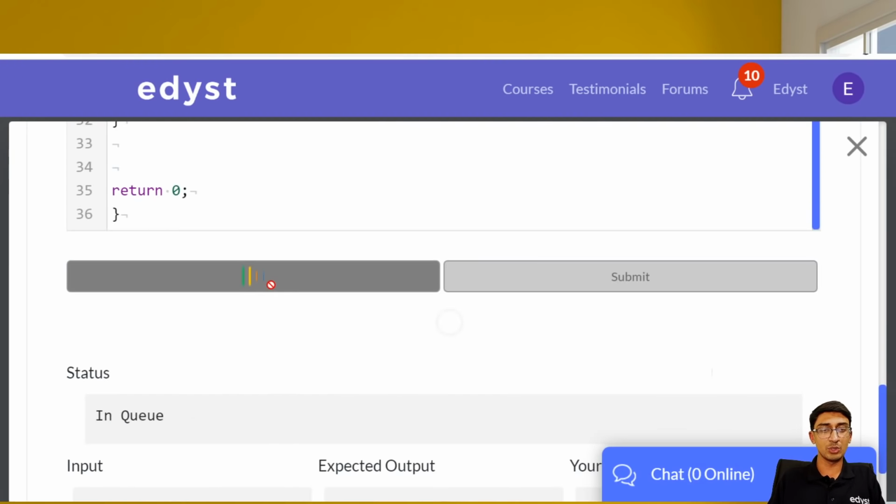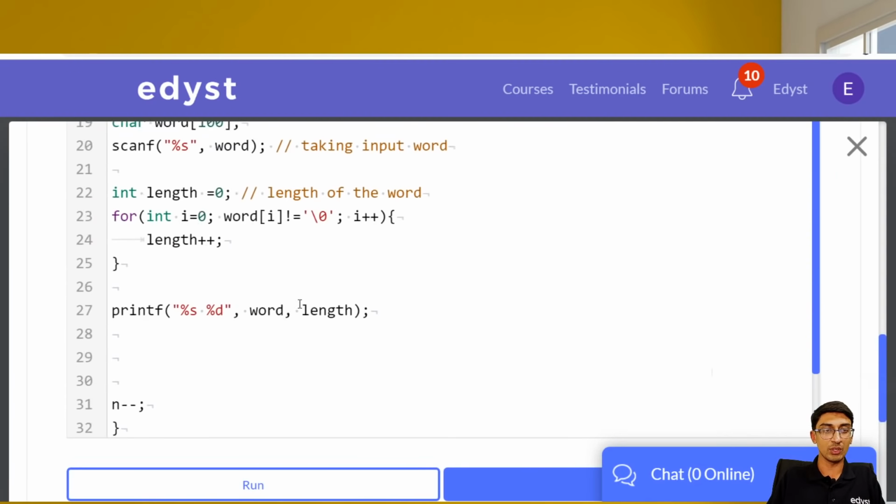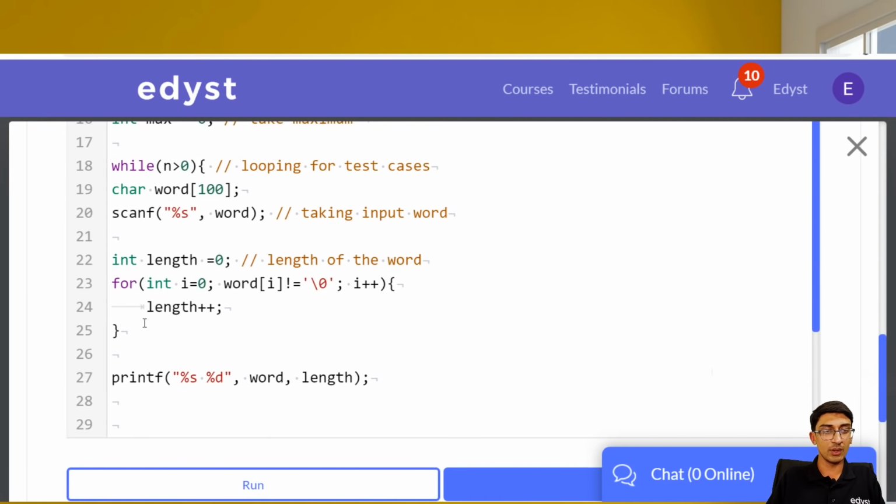And again, I encourage you to do this in tomorrow's test. Keep doing it just to check if you're getting it or not. So VQN, it's printing 3, LWH 3, and for the others it's printing 5. Okay, great. So we're getting the length properly. Great. So far so good.